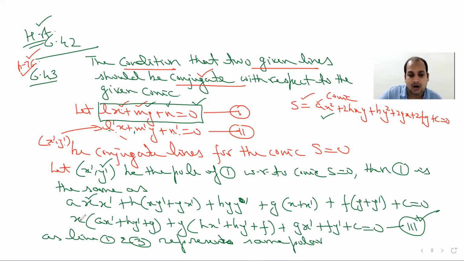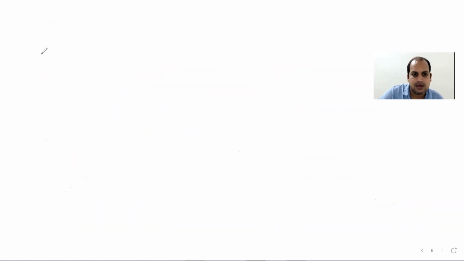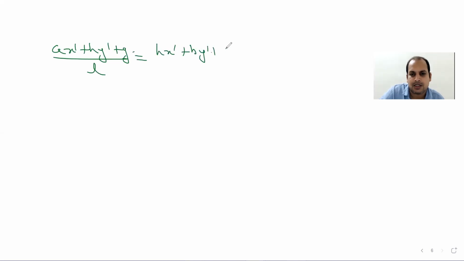So let me write here their coefficients. You can see here what I have. The coefficient of x here is a x dash plus h y dash plus g, and the coefficient of x here is l. So this implies that (a x dash plus h y dash plus g) upon l is equal to the coefficient of y, (h x dash plus b y dash plus f) upon m, is equal to the constant term.